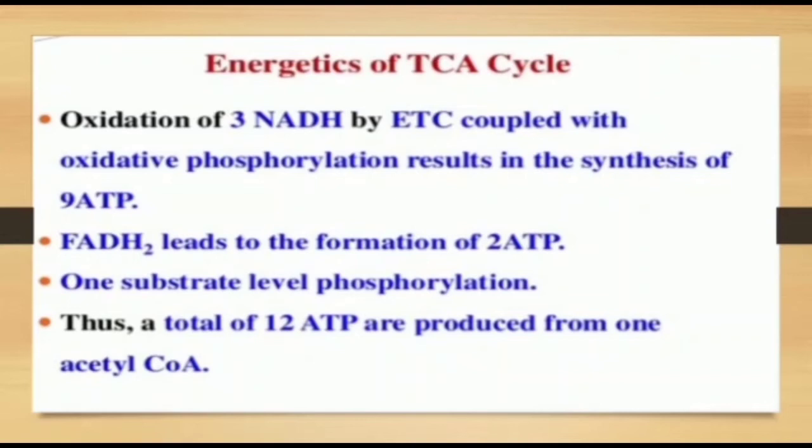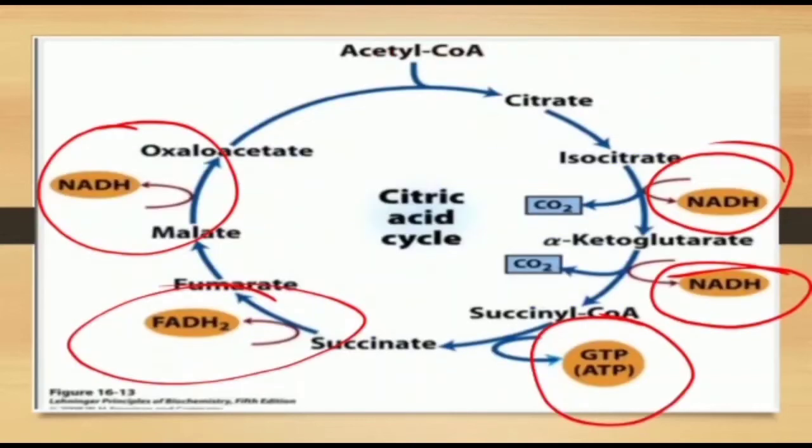This figure shows the ATP production. When isocitrate is converted to alpha ketoglutarate, the first NADH molecule is produced. Then alpha ketoglutarate is converted to succinyl CoA and produces a second NADH molecule, and then a third NADH molecule is produced when malate is converted to oxaloacetate.